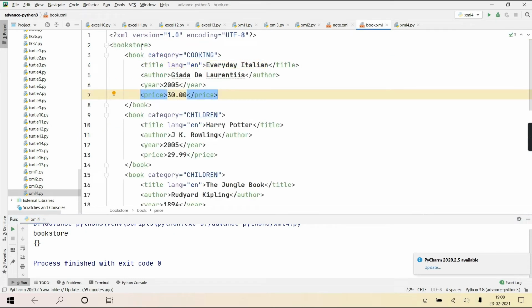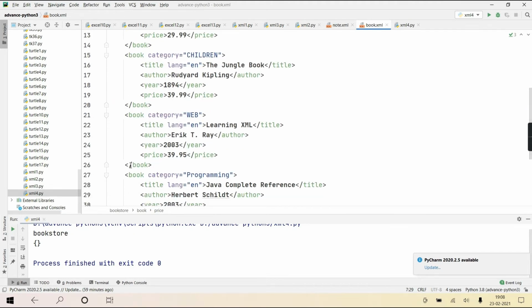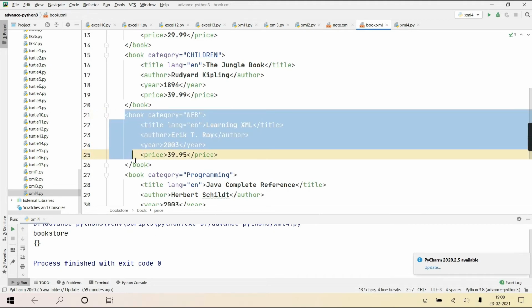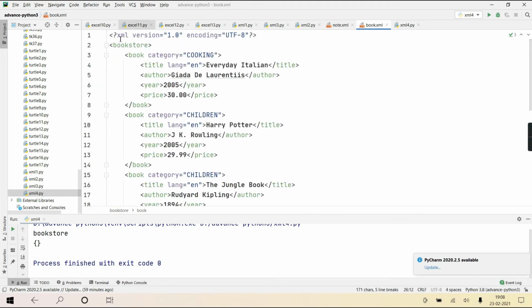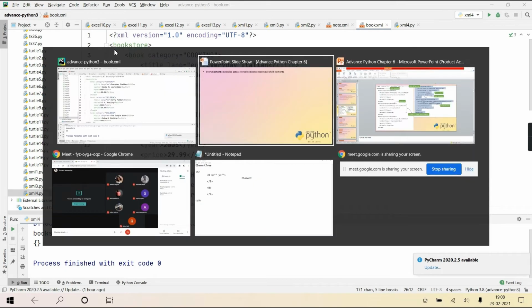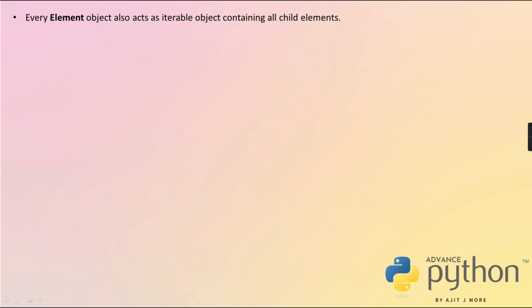This bookstore is the object of Element, but this book, and this book, they are also again objects of class Element. Clear? So one book, second book, third, they all are objects of Element, and all these elements are in this element. So as this element is containing all these elements, it will act like an iterable object. And if it is an iterable object, you can traverse it in a for loop. So every element object also acts like an iterable object.